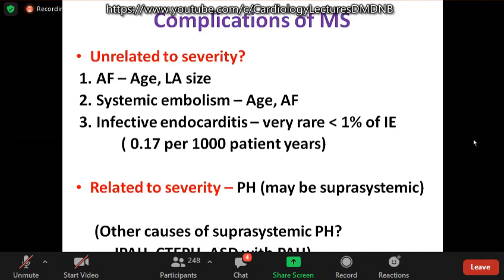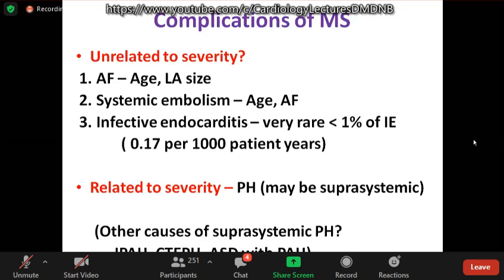So another common question is, what are the complications unrelated to severity and related to severity? The complications which are unrelated to severity are atrial fibrillation. Atrial fibrillation is more related to age than severity, and that's left atrial size. Again, systemic embolism is related to age and atrial fibrillation. Infective endocarditis is very rare, less than 1% of the cases presenting with infective endocarditis, and about 0.17 per 1,000 patients. Another favorite, hypertension is related to the severity.